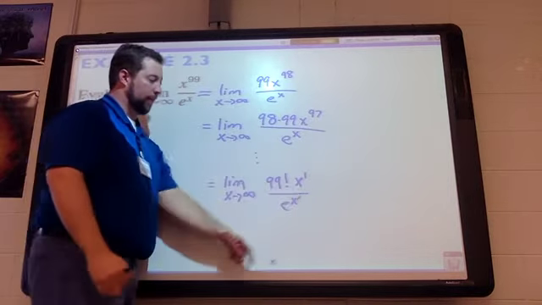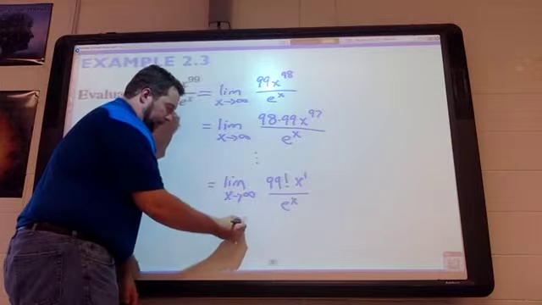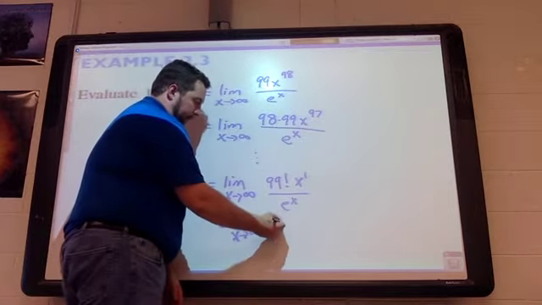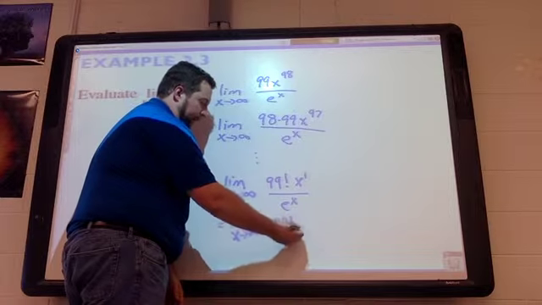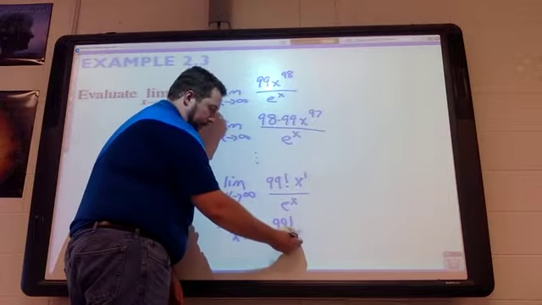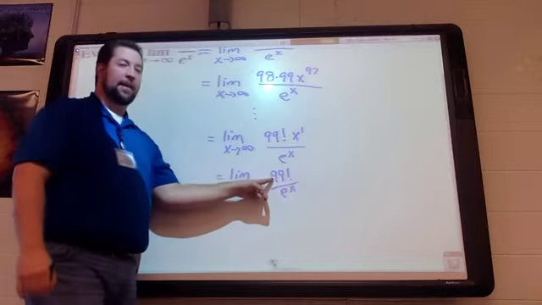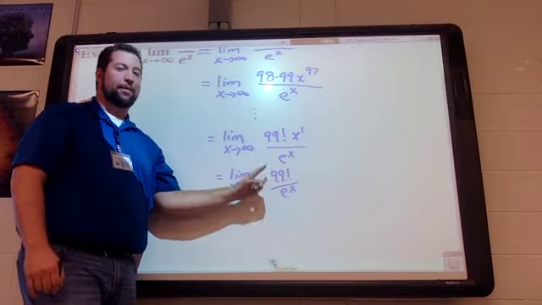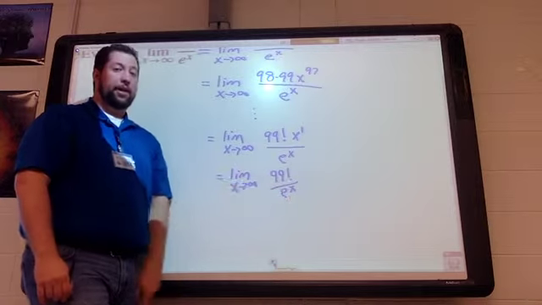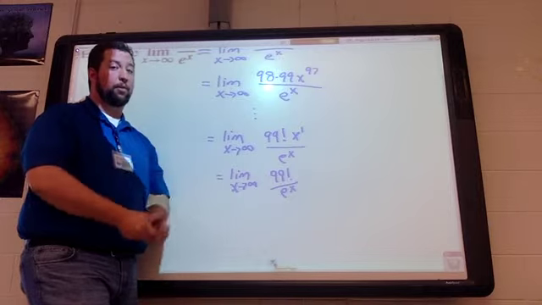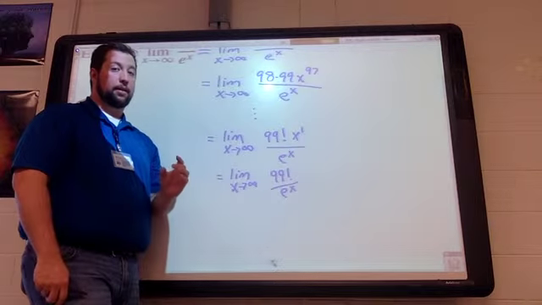If I take it one more time, I get just 99 factorial because the x goes away. And even though 99 factorial is really, really large, it's not infinity. E to the infinity is infinity, so a really large number divided by an even larger number is essentially 0.